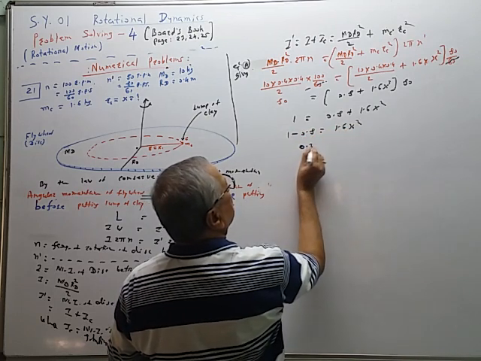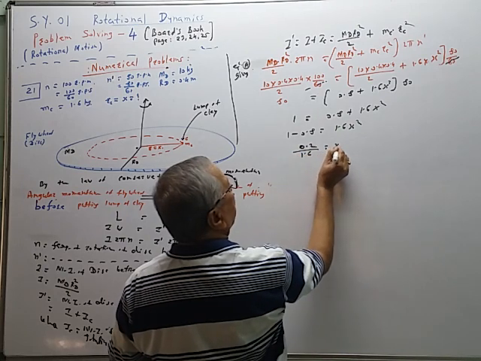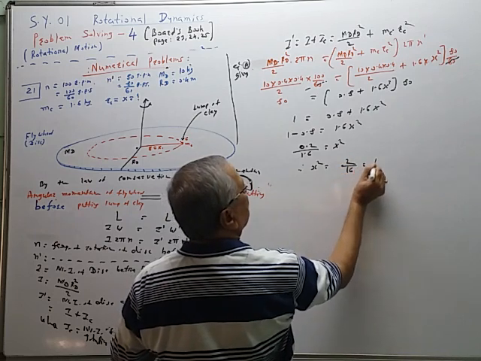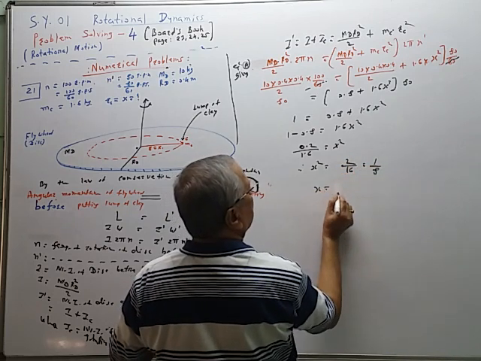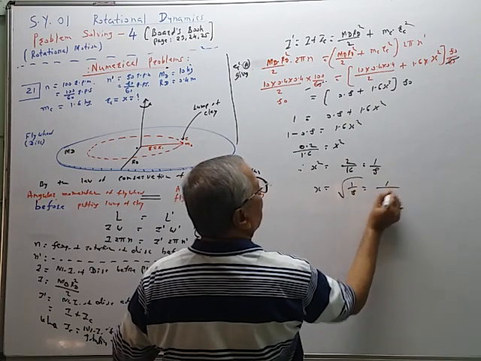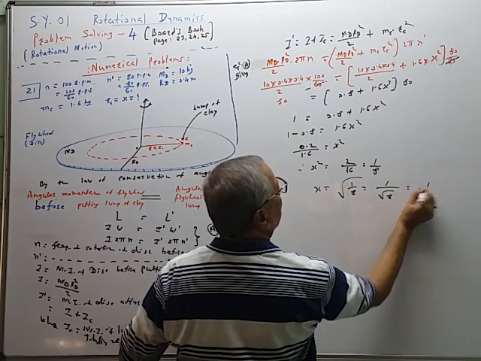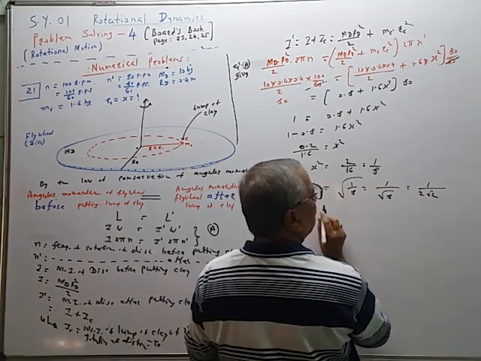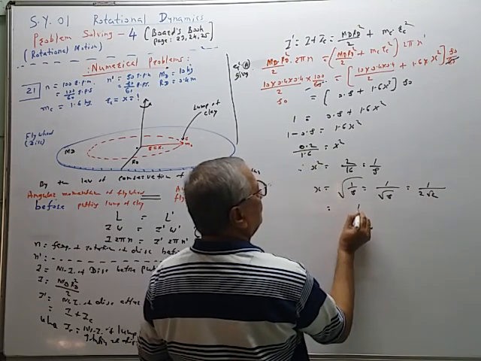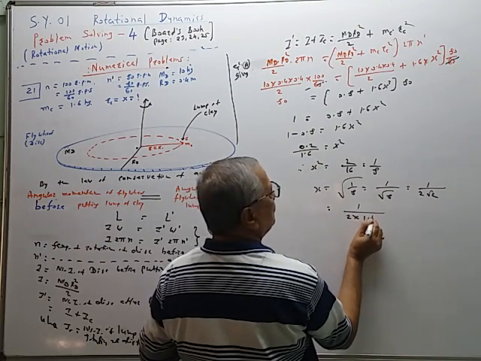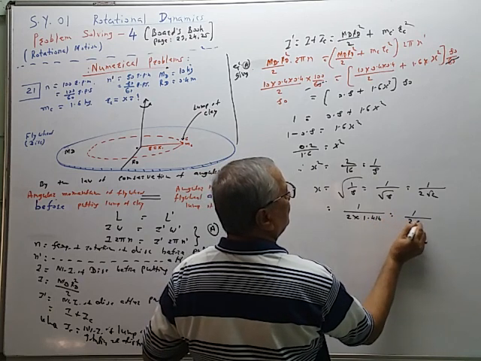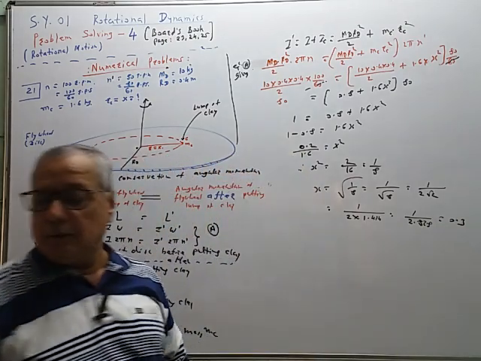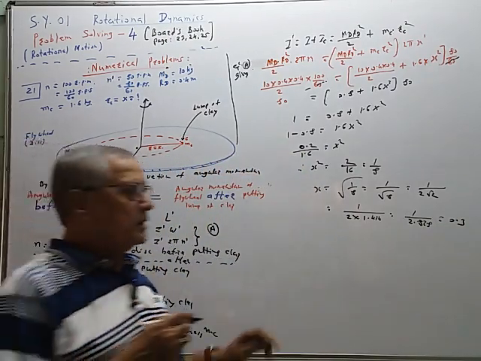So this is equal to 0.2 upon 1.6 is equal to x square, and therefore x square is equal to 2 by 16, that is equal to 1 by 8, and therefore x is equal to root 1 by 8, that is equal to 1 upon root of 8, that is equal to 1 upon 2 root 2, that is 1 upon 2 multiplied by 1.414, so 1 upon 2.828, which is equal to 0.3 something. So I will give the answer directly, 0.35 meter.